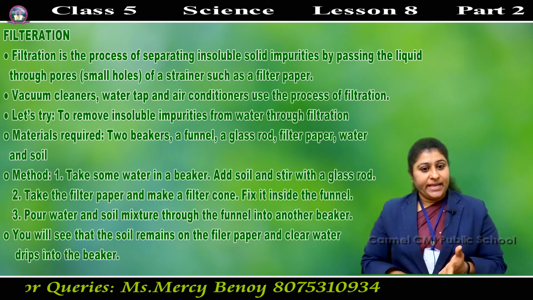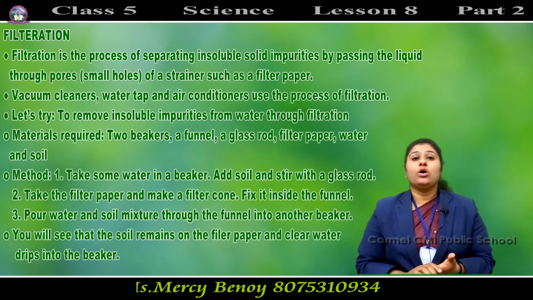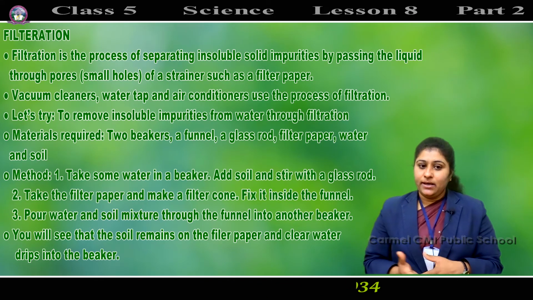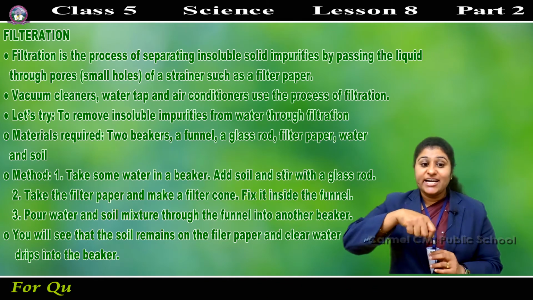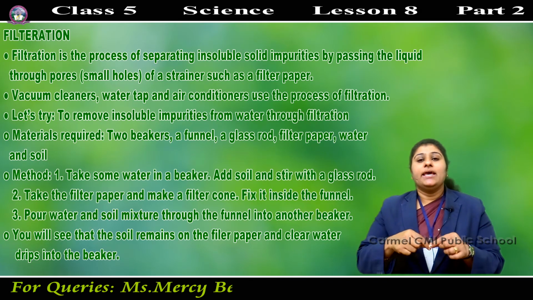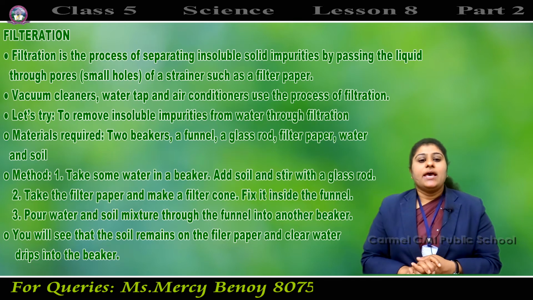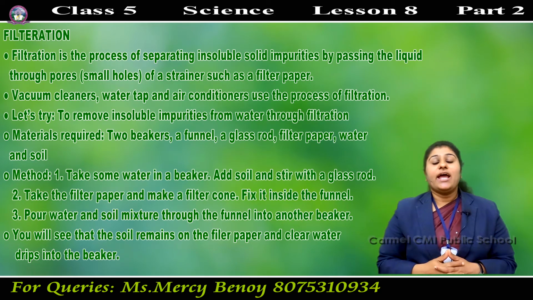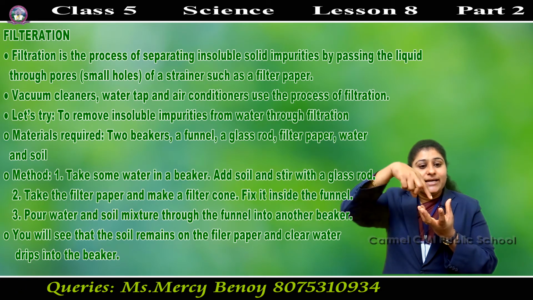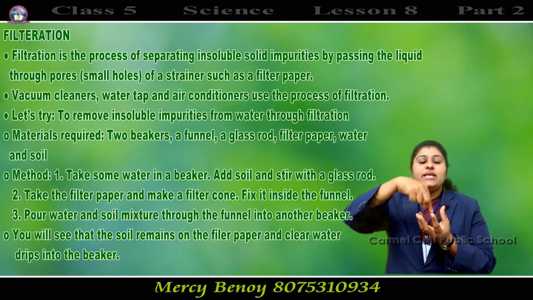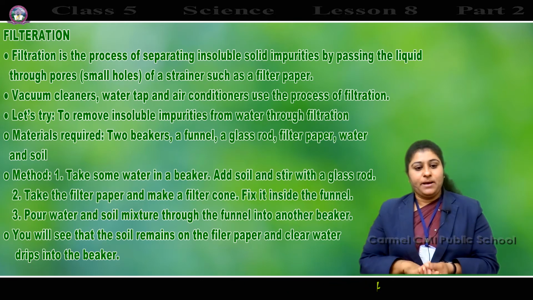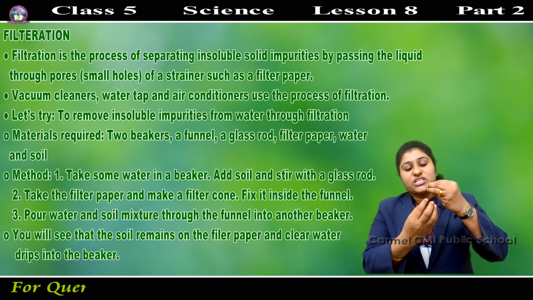So we need 2 beakers, a funnel, a glass rod, filter paper, water and soil. Take some water in a beaker, add soil and stir it with a glass rod. Take the filter paper and make a cone shape, as given in the picture, and fix it inside the funnel. Pour the water and soil mixture through the funnel into the other beaker. We can see that soil remains on the filter paper and clear water drips into the beaker.